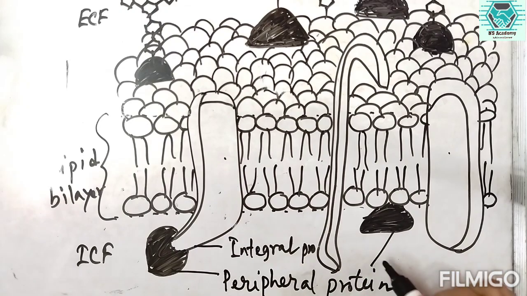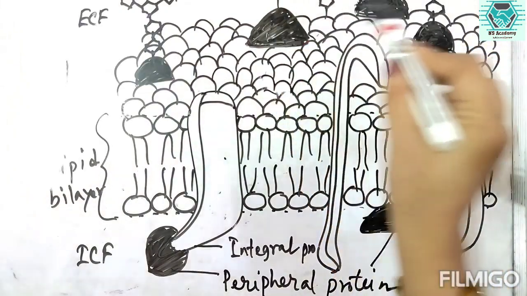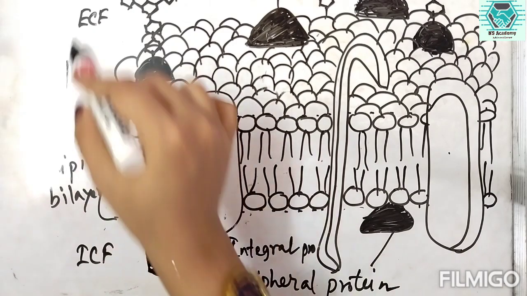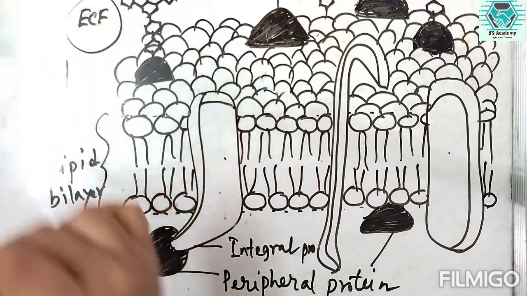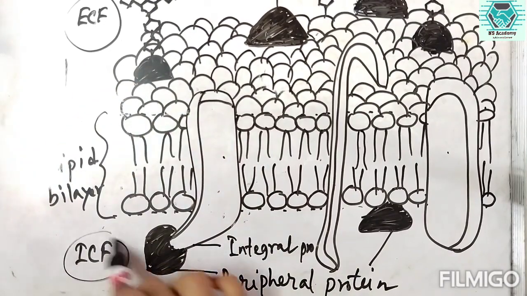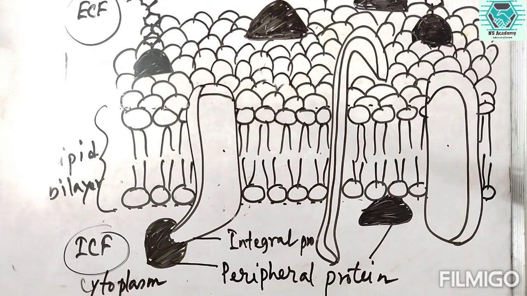This is also peripheral protein. These are also some peripheral proteins which are present either facing the ECF or facing the ICF. So ICF, that is the cytoplasm. So this is the actual view.